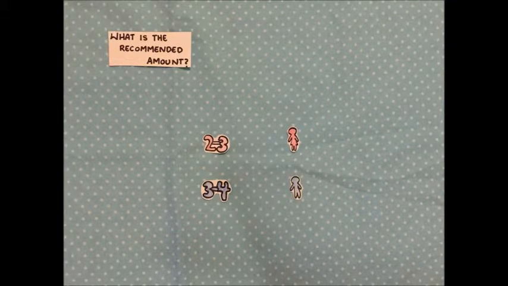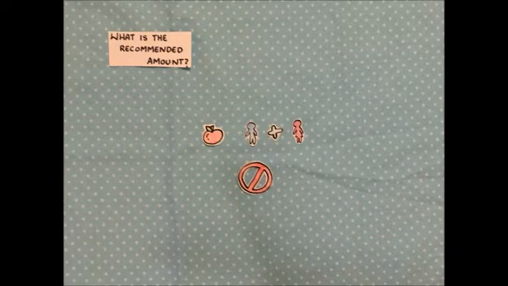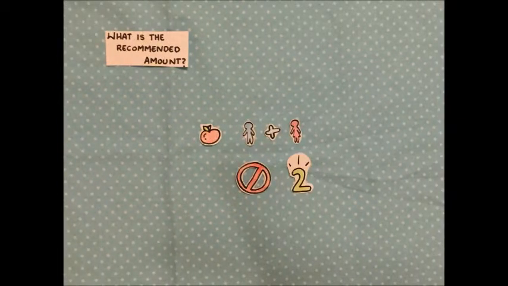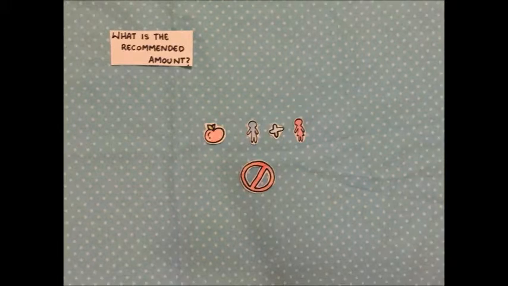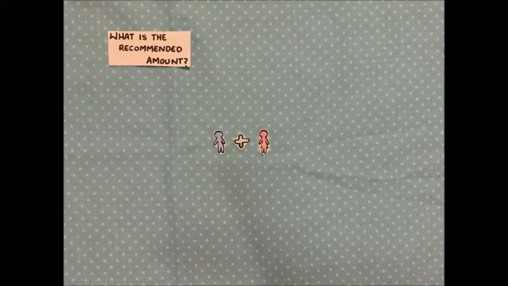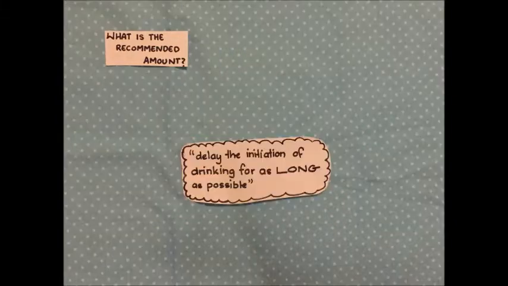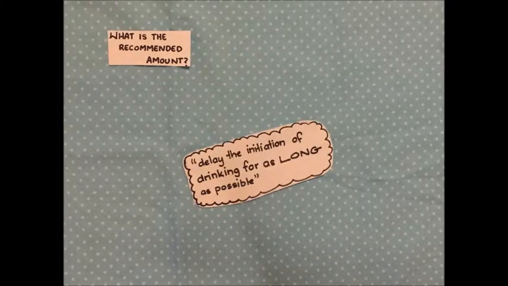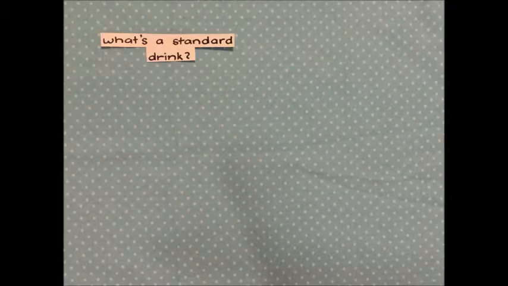Despite this figure, it is stated by the Australian Government of National Health and Medical Research Council, or NHMRC, that it is recommended that for healthy men and women, no more than 2 standard drinks are consumed on any one day to reduce the risk of lifetime harm, and no more than 4 standard drinks to reduce the risk of alcohol-related injury from that occasion. For adolescent males and females, it is advised by the NHMRC in Guideline 3 that the safest option is to delay the initiation of drinking for as long as possible.